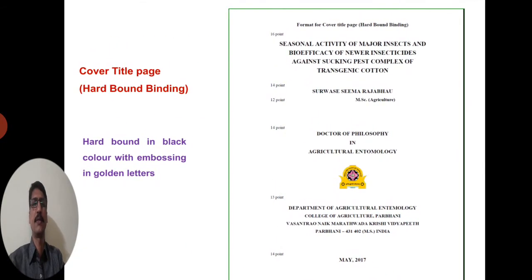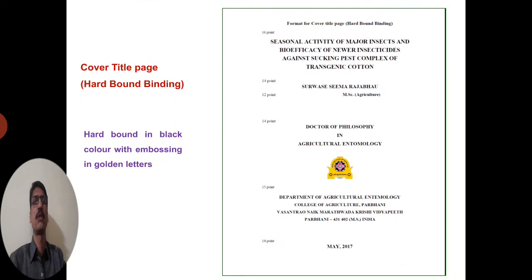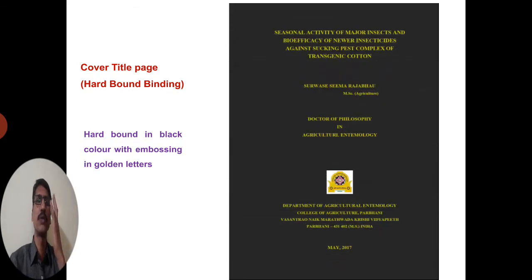This is an example of a cover page. It is a hardbound thesis in black color with embossing, specifically printed with golden letters.